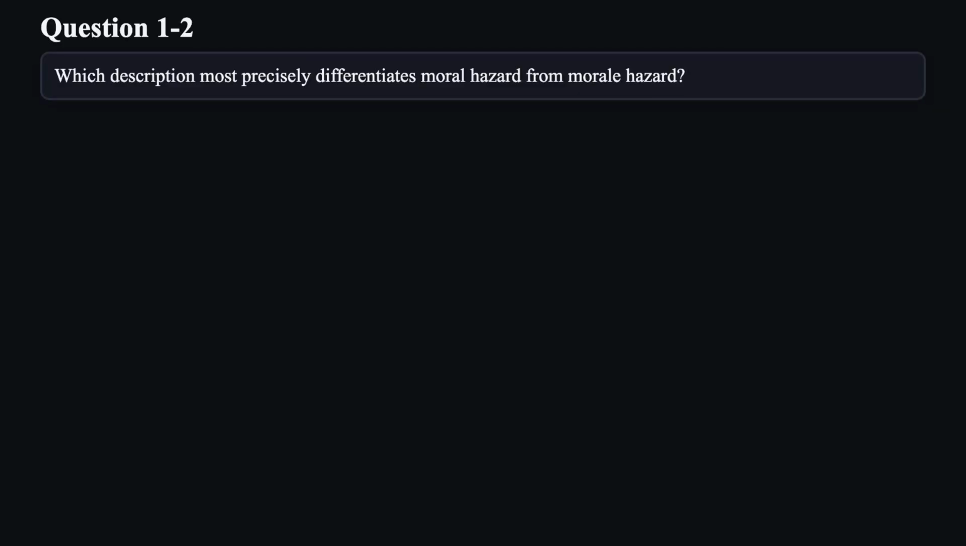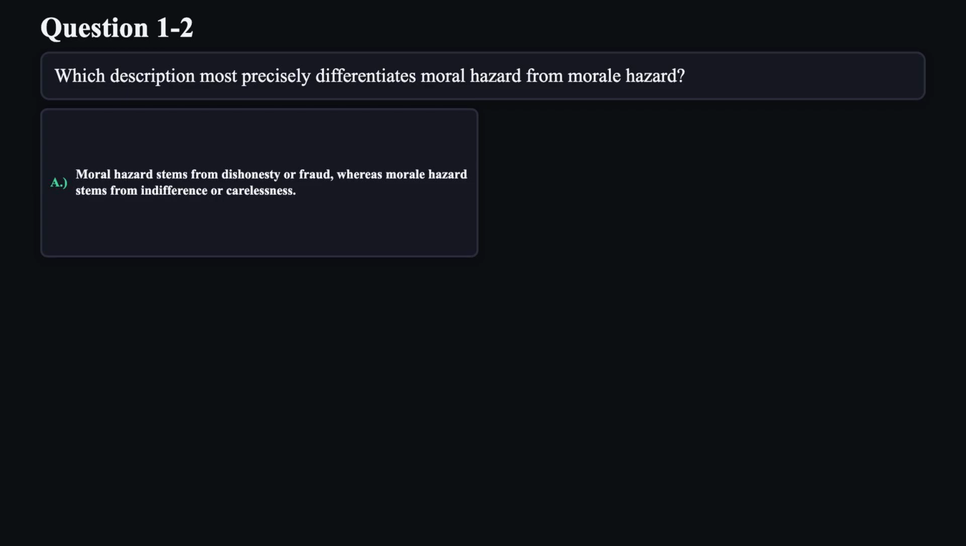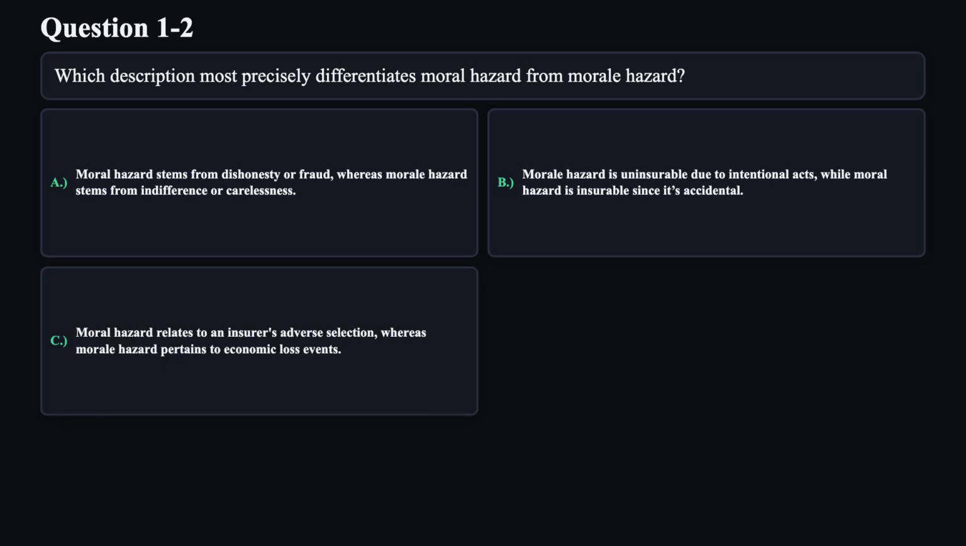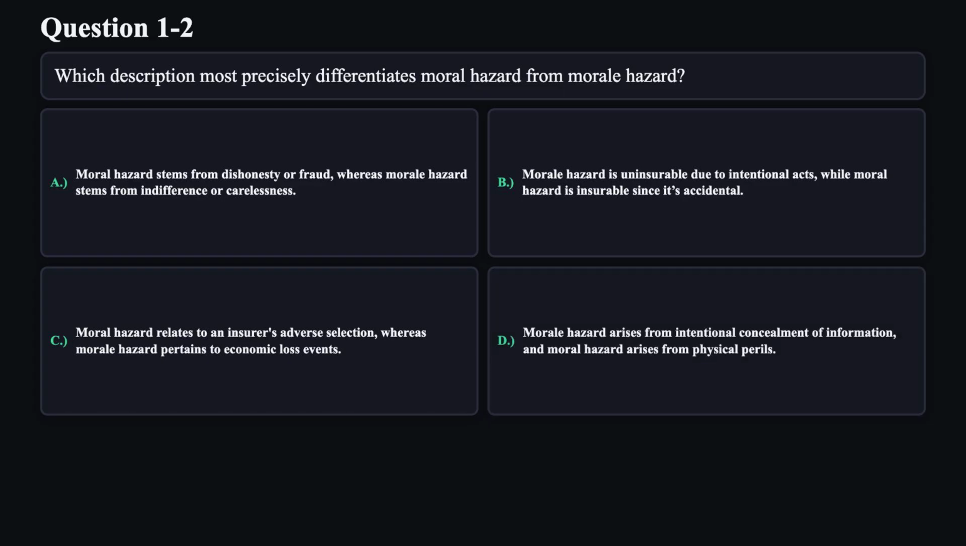Question 2. Which description most precisely differentiates moral hazard from moral hazard? A. Moral hazard stems from dishonesty or fraud, whereas moral hazard stems from indifference or carelessness. B. Moral hazard is uninsurable due to intentional acts, while moral hazard is insurable since it's accidental. C. Moral hazard relates to an insurer's adverse selection, whereas moral hazard pertains to economic loss events. D. Moral hazard arises from intentional concealment of information, and moral hazard arises from physical perils.